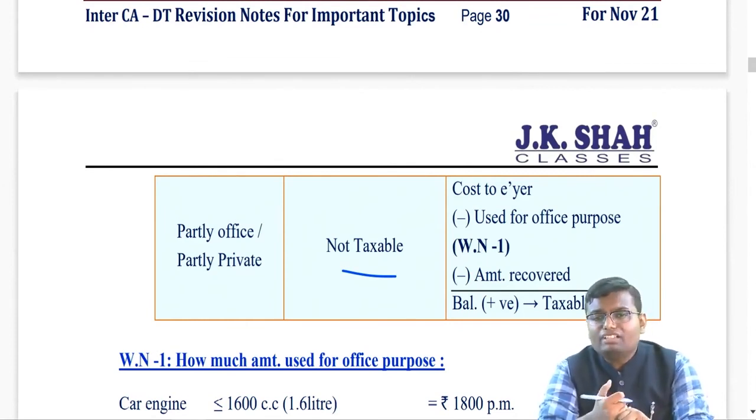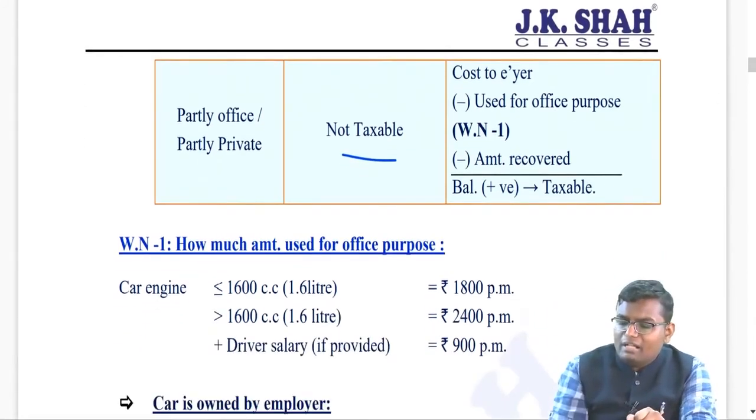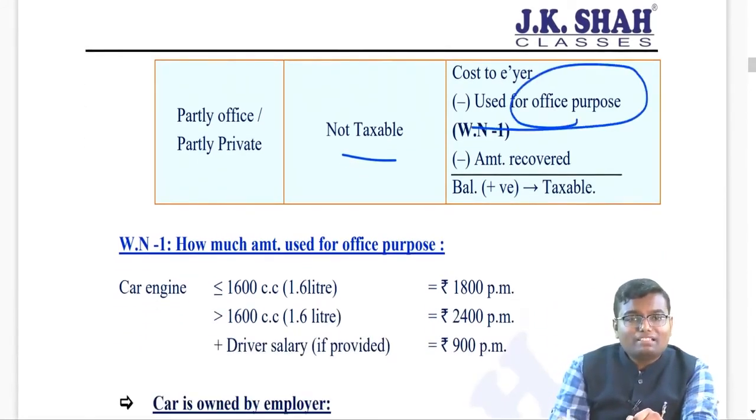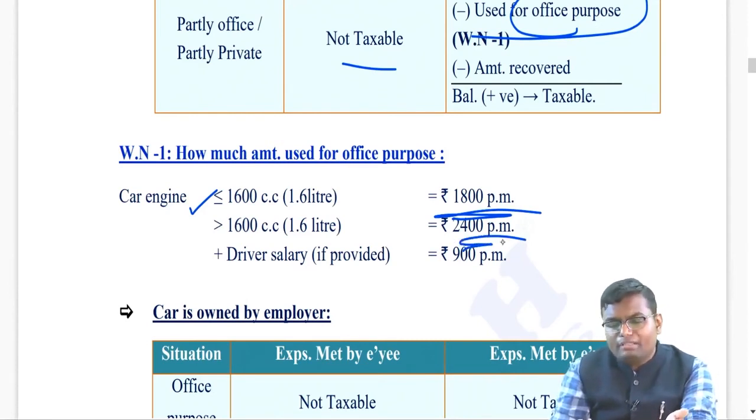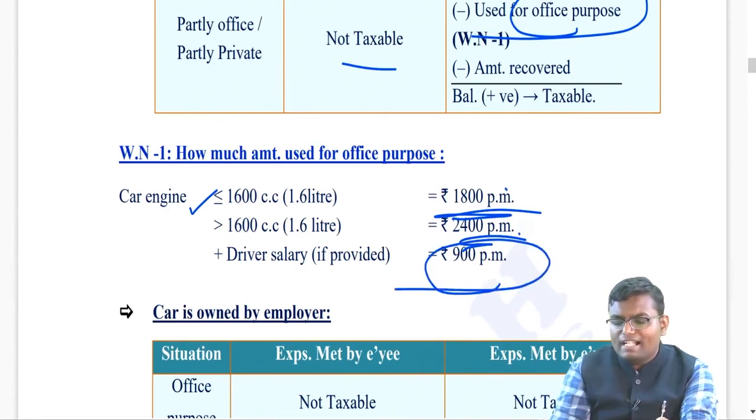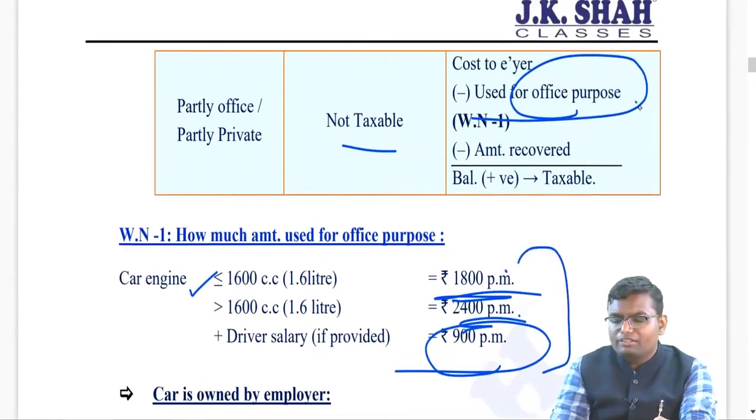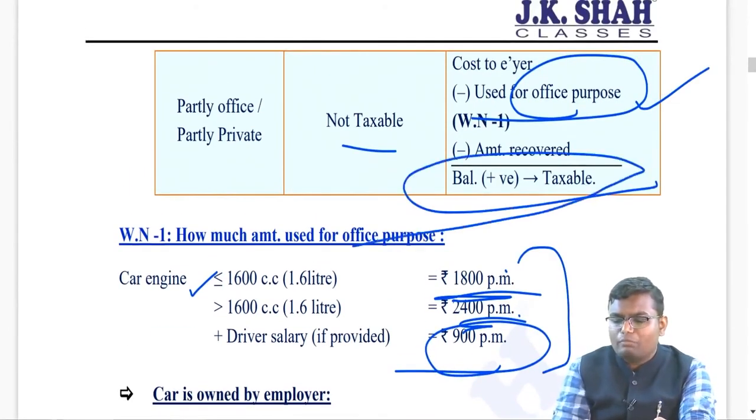So the only question that arises, sir, is how to determine the official purpose expenditure? A fixed amount they have given, which you have to deduct. If your car engine capacity is less than or equal to 1600 cc, then 1800 per month is the fixed official purpose. If it is more than 1600 cc, then 2400 per month. And if a driver is given, then in both cases you have to add 900 per month. And this amount you will deduct from the total cost, balance if positive will be taxable.